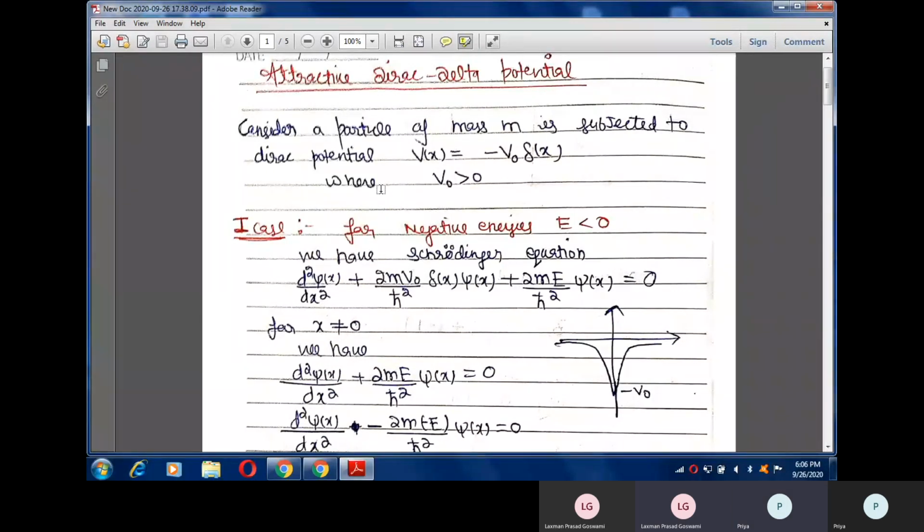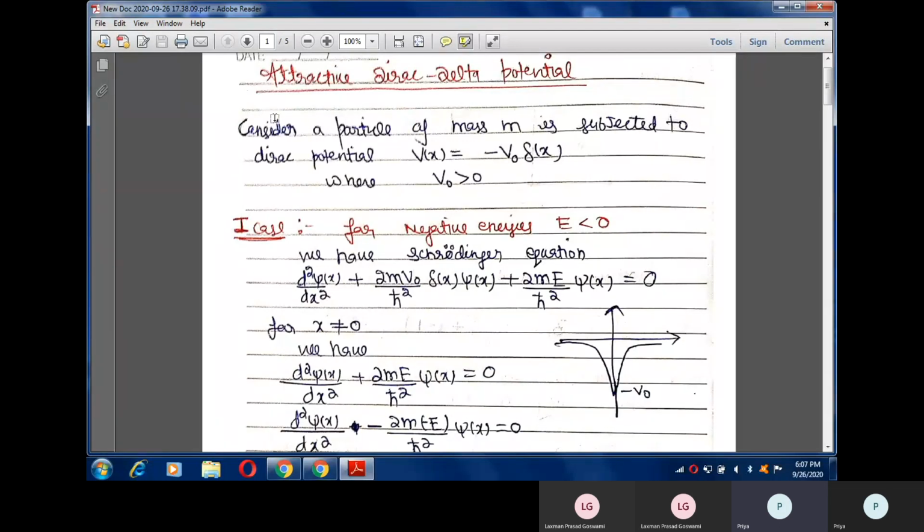In the last video, I discussed the properties of the Dirac delta function and some advanced properties of the Dirac delta function. So in this video, I will discuss the attractive Dirac delta potential in quantum mechanics completely. I will discuss the wave function of a particle if that particle is present in an attractive Dirac delta potential, its energy levels, and the uncertainty relation for the Dirac delta potential.